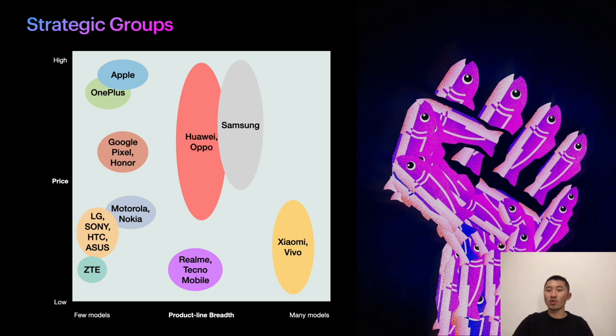Notably, Samsung also shares a lot in common with Huawei. However, Samsung has more than 40 models of phones on the market, which is far more than what Huawei offers. In addition, Samsung's cheapest phone doesn't go as low as Huawei's price. My colleague Philip will talk more about the strategic group of Huawei later. But before that, let's listen to what Francisco wants to share.